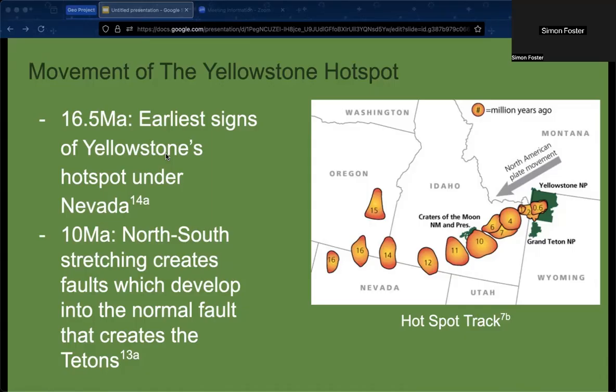The oldest evidence we have of this hotspot dates back 16.5 million years and can be found in Nevada. The position of the hotspot over time tells us the North American plate is moving roughly southwest, as can be seen in this map. About 10 million years ago, when Yellowstone's hotspot was under Idaho, north-south tectonic stretching would create fault lines that would merge to form the normal fault to begin the development of the Tetons.